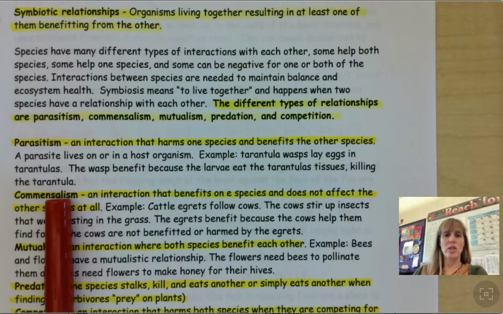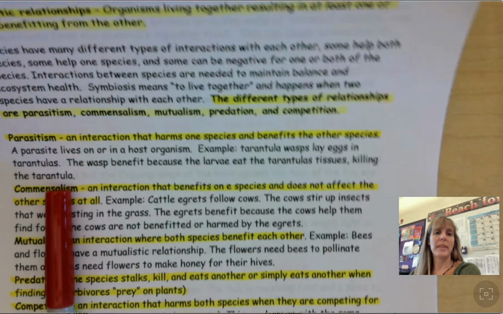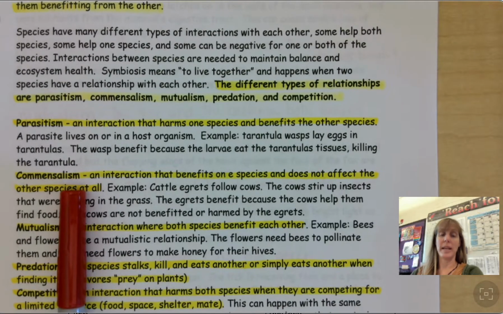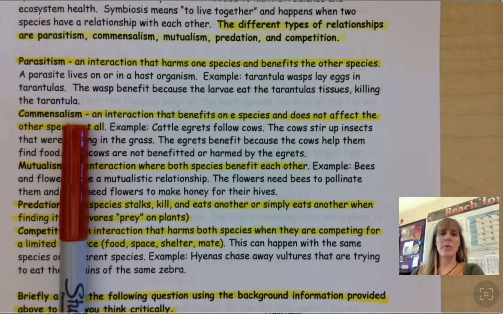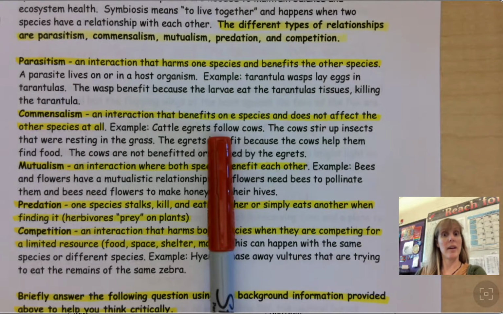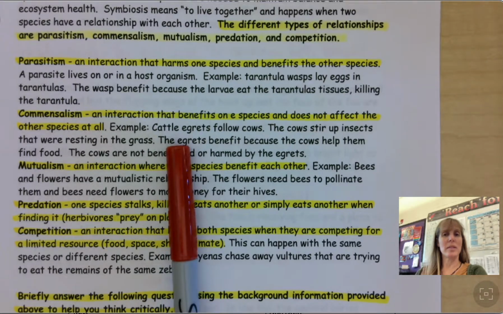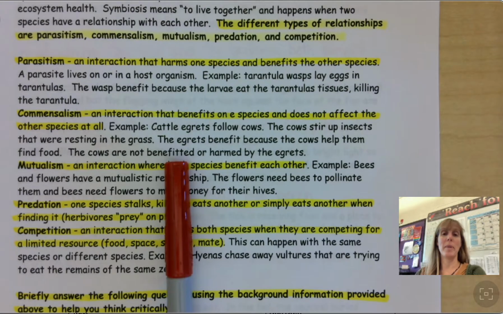Commensalism is an interaction that benefits one species and does not affect the other at all, like not at all. So the example here is cattle egrets, you know, those birds that kind of end up near cows. The cows stir up insects that were resting in the grass. The egrets benefit because the cows help them find food. The cows are not benefited or harmed by the egrets.